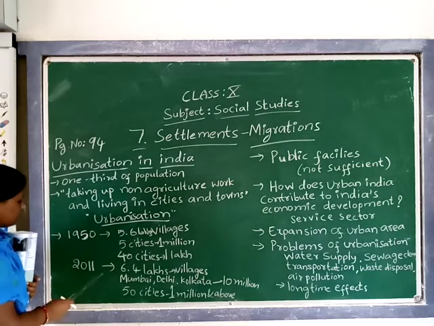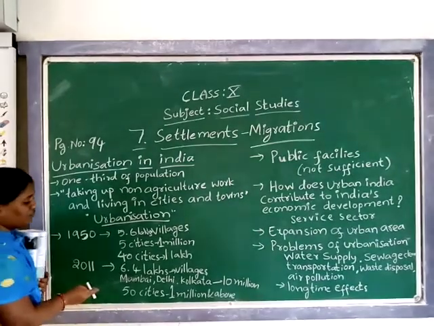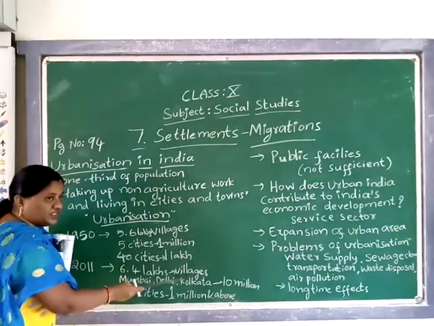Understood? Coming to the population in 2011, 6.4 lakhs of people live in villages.